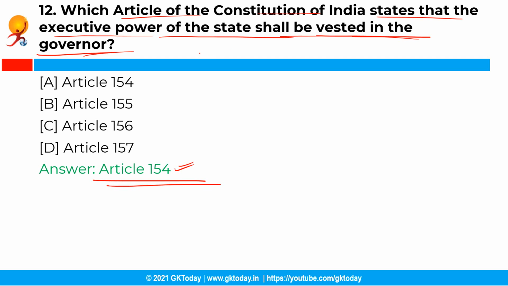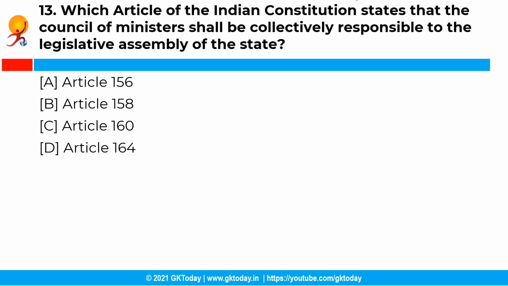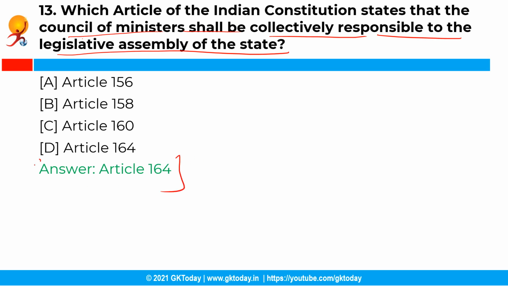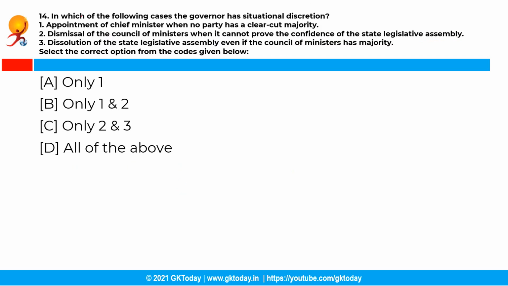the Constitution. Now the next question is, which article of the Indian Constitution states that the Council of Ministers shall be collectively responsible to the Legislative Assembly of the state? Now you have the following options, and the correct answer is option D, that is Article 164. So Article 164 of the Constitution of India states that the Council of Ministers shall be collectively responsible to the Legislative Assembly of the state. Further, this provision in the Indian Constitution is the foundation of the parliamentary system of government in the state. Moving ahead with the next question.